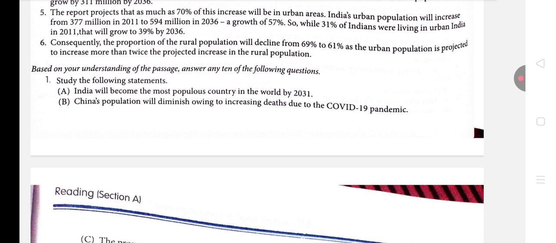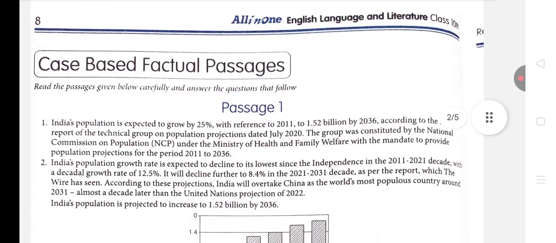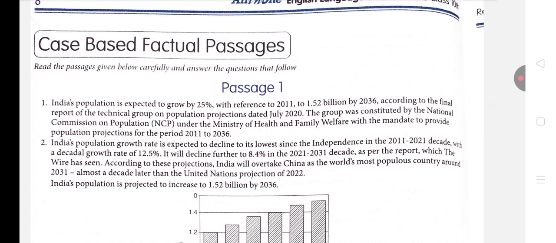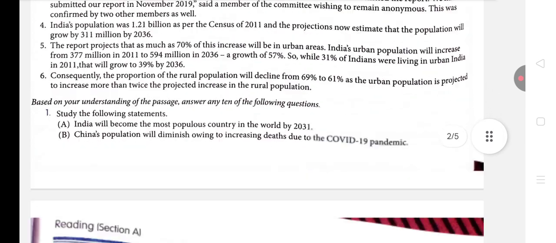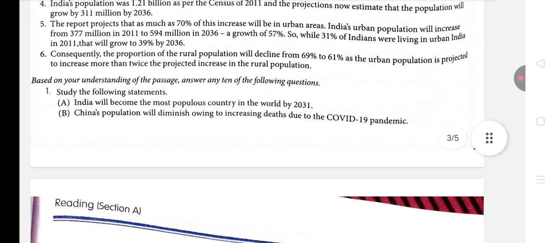India will become the most populous country in the world by 2031. If you see this, the information is given in the first or second paragraph, if I remember correctly. Here it says India will overtake China as the world's most populous country around 2031. The same line is given here also. Definitely this sentence is correct. Now let's come to the next sentence.